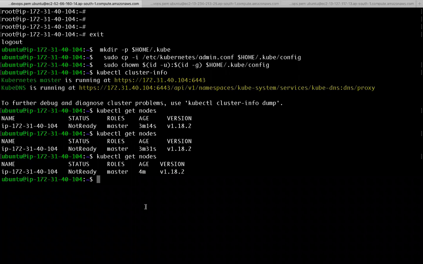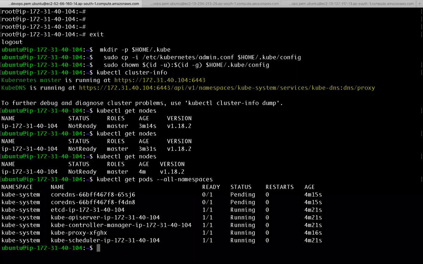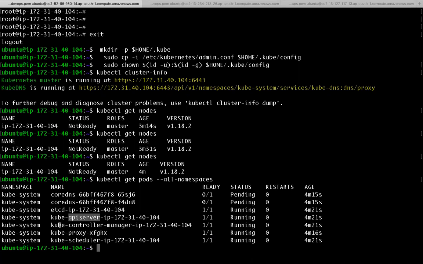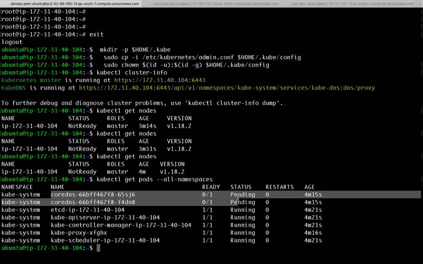We need to create one more component. Why is it not ready? Let me show you. kubectl get pods --all-namespaces. I want to see the pods which are running in all namespaces. If you see, in the master machine, we have a scheduler, we have a controller manager, we have an API server, we have etcd. But why is this not ready? The DNS is still pending, domain name service. There will be a pod for the DNS service. It is not yet ready.